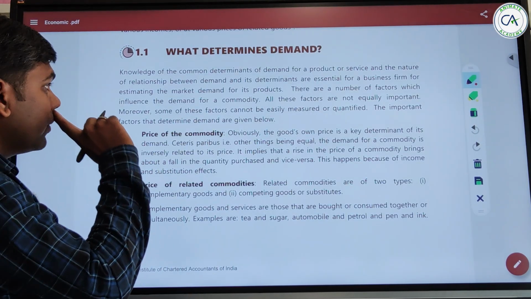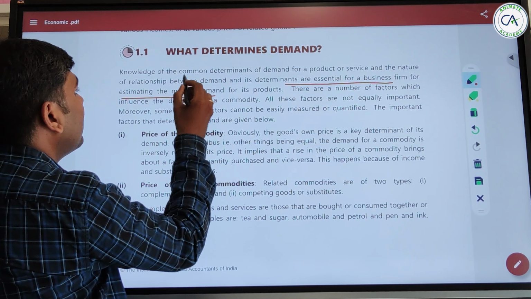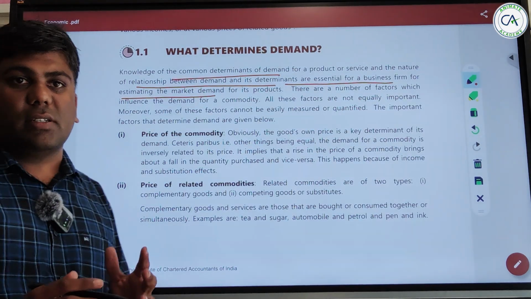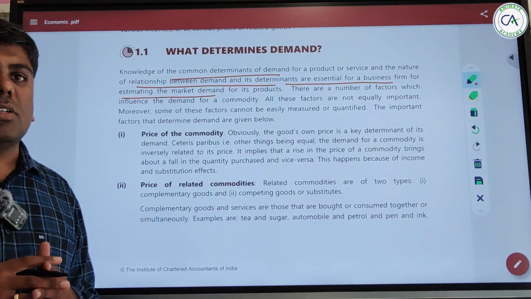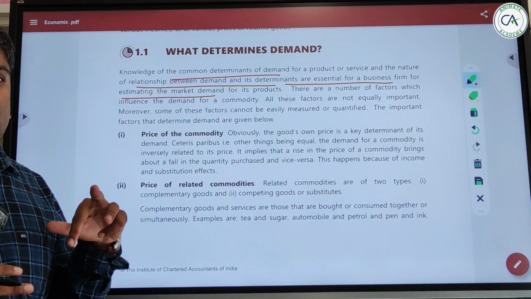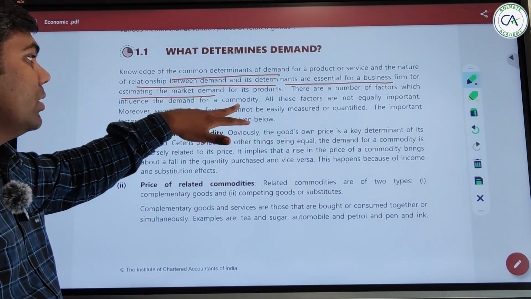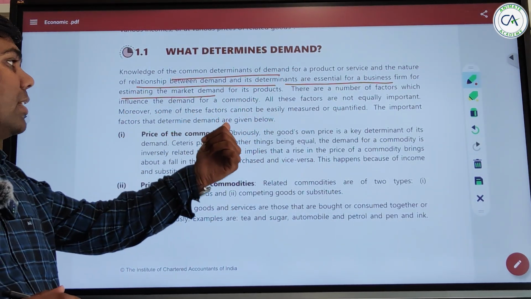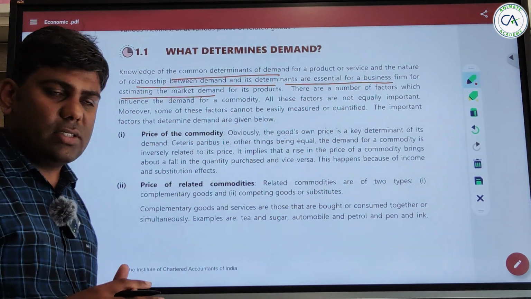Okay, so it is essential for a business firm, for estimating the market demand, to understand the determinants of the demand and the nature of the relationship between the demand and its determinants. That means any business firm wants to know how much is the demand for our product. For that, they need to know what factors are determining the demand, and the nature of the relationship between those factors and the demand, right? There are a number of factors that influence the demand for a commodity. All these factors are not equally important. However, some of the factors can be easily measured or quantified, while others may not be.